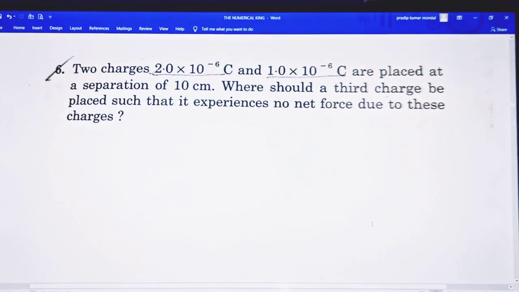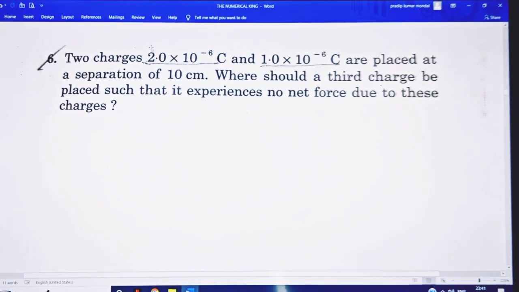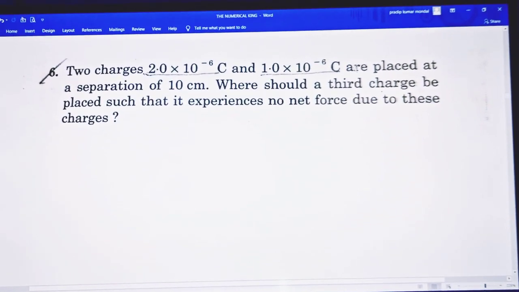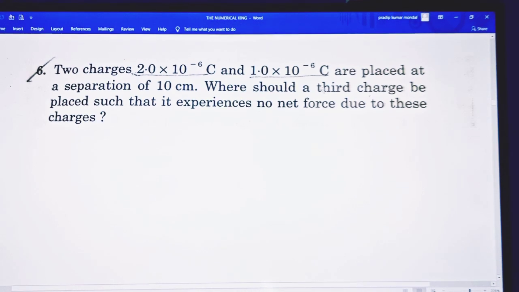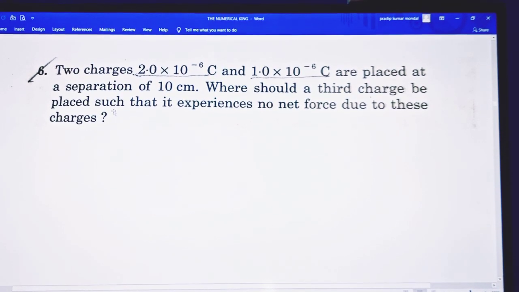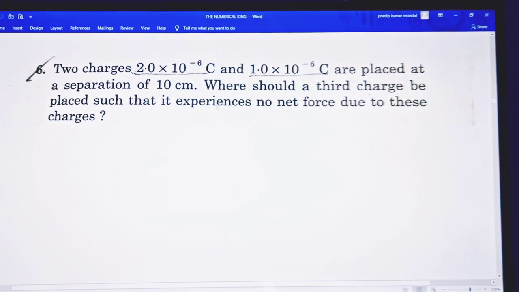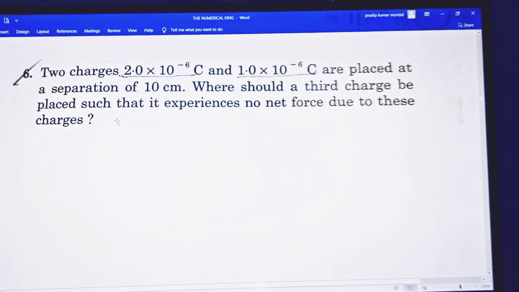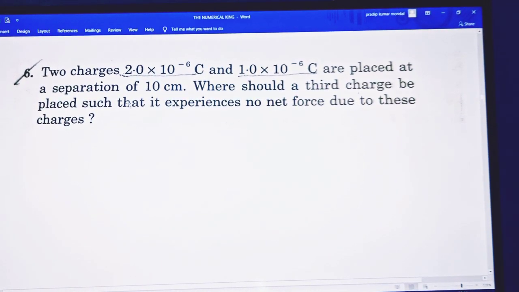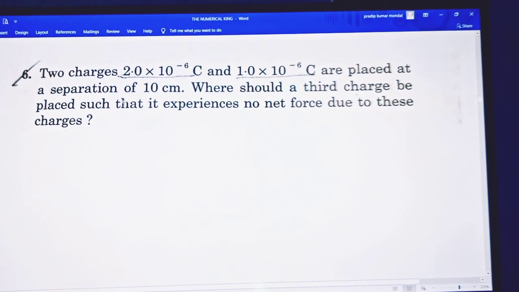So the next question: two charges, 2 into 10 to the minus 6 coulomb and 1 into 10 to the minus 6 coulomb, are separated at a separation of 10 centimeter. Where should a third charge be placed such that it experiences no net force due to these charges? Different cases arise in such problems.